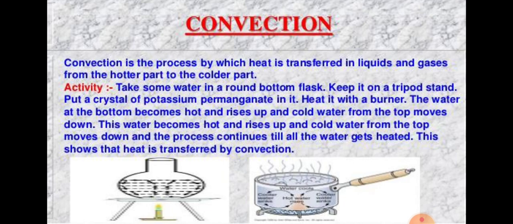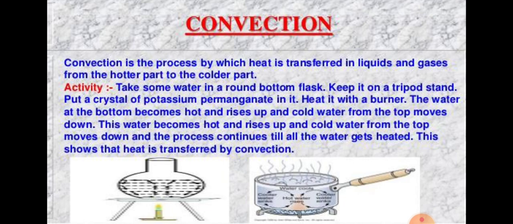Though the burner is kept at the bottom of the vessel, it still heats all the water in the vessel. When water is heated in the vessel, it transfers heat from its hotter part to the colder part by the process of convection. This process of hot water rising upwards and cold water sinking downwards takes place again and again, due to which the whole water in the beaker gets heated uniformly.